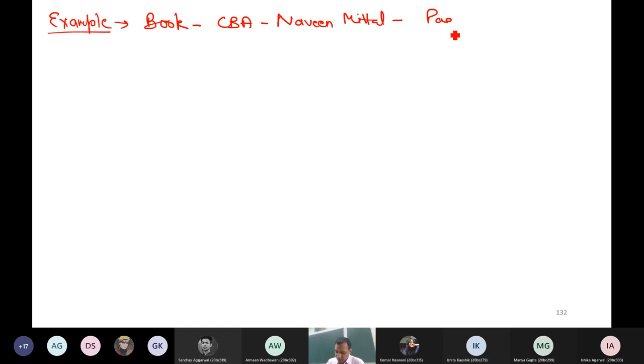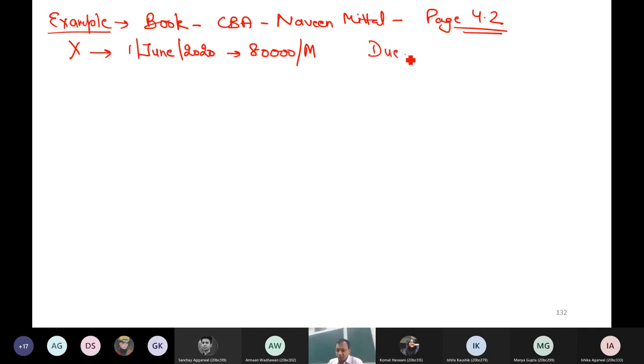Page number 4.2. Now, what is this example? You simply listen. X is an employee who joined a job on 1st June 2020, and the salary of this person was 80,000 per month. The agreement terms of the employer and X say that salary will become due on the last day of each month, and it will be paid on the 7th day of the next month.